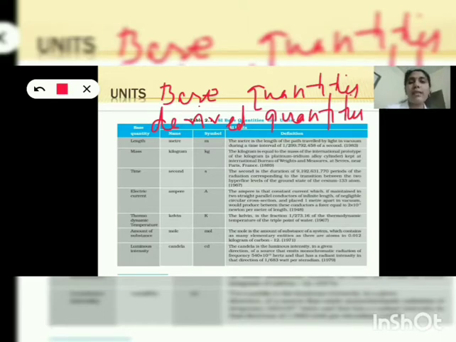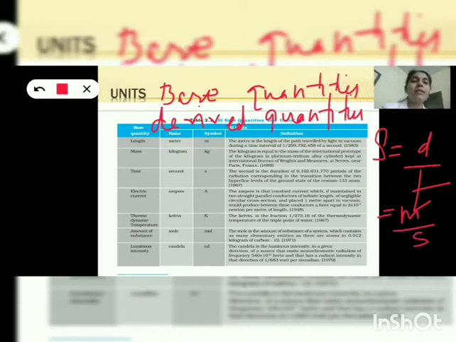Can you give some examples for derived quantities? See, consider speed. How can we measure speed? Speed is equal to distance by time, right? And unit of distance is meter, unit of time is second. So unit of speed is meter per second. Again, meter is a base quantity, second, time is also a base quantity. So speed is derived from a base quantity, so it's a derived quantity.